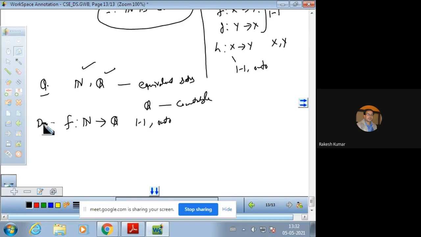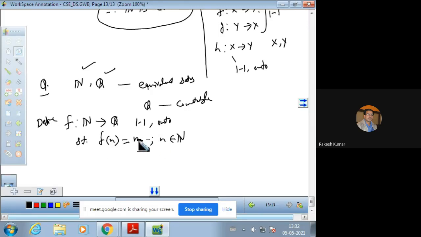So define a mapping f from N to Q so that f of n, where n belongs to the set of natural numbers. Now we just want to prove that this is a one-one and onto mapping.